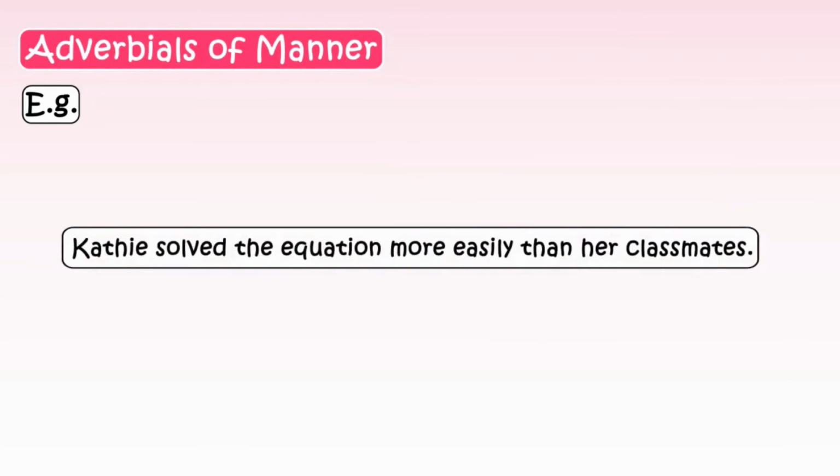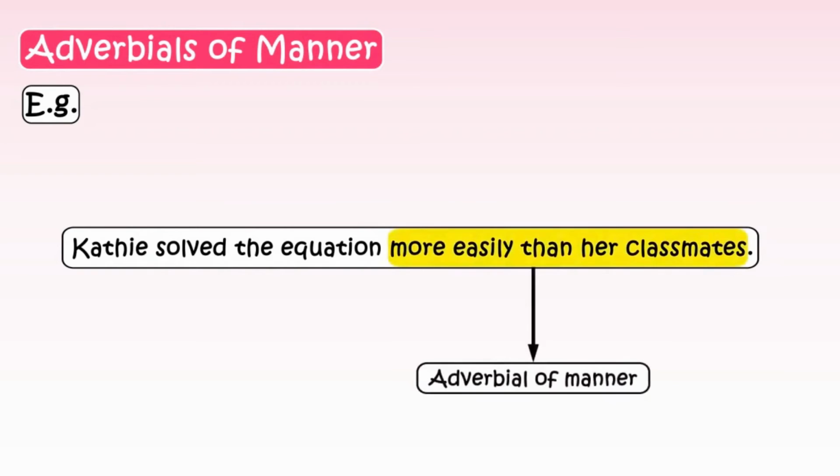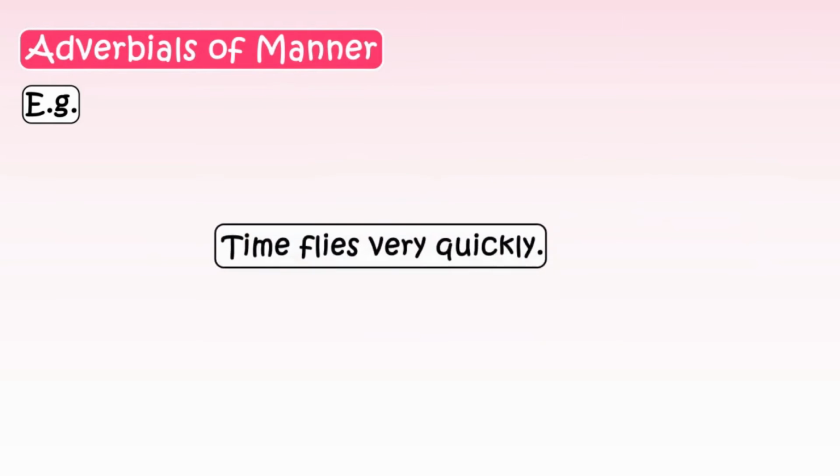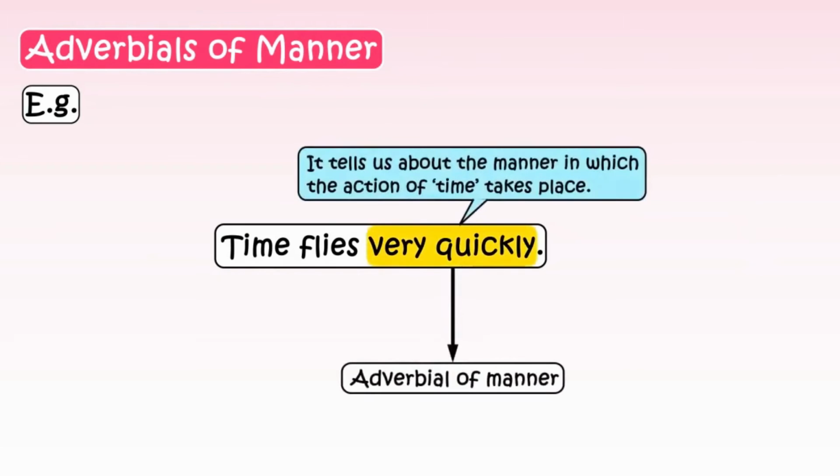Katie solved the equation more easily than her classmates. More easily than her classmates is our adverbial of manner. It tells us about the manner in which the action of solving the equation was taking place. Now let's take another example. Time flies very quickly. Very quickly is our adverbial of manner. It tells us about the manner in which the action of time takes place.